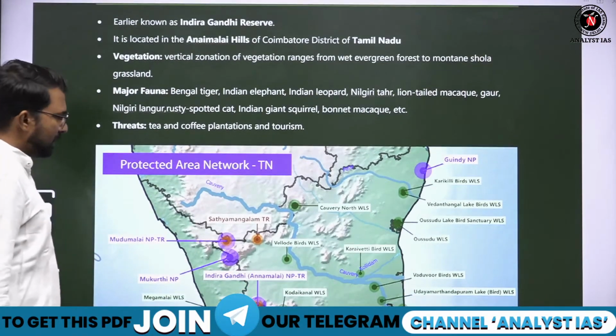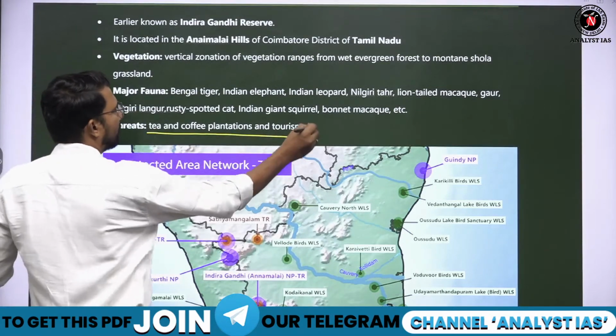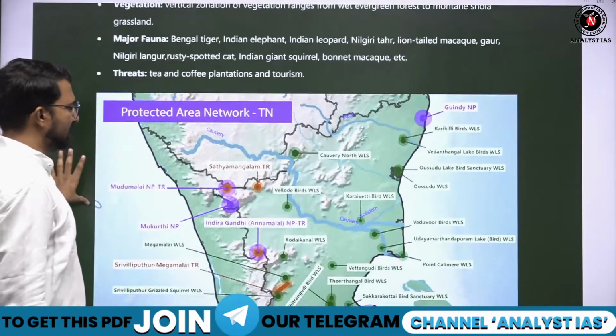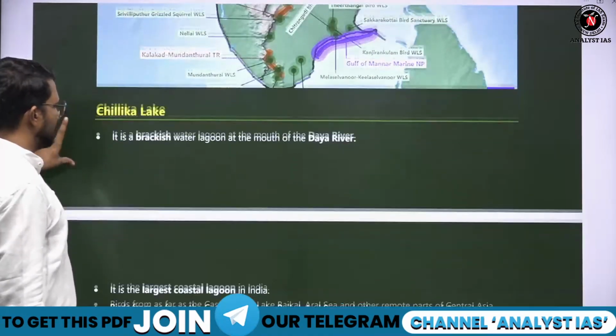And these shola forests are basically being destroyed due to the tea and coffee plantation and tourism. टी कॉफी प्लांटेशन एंड टूरिज्म मेजर इशू है यहां पर. ठीक है, सो रिमेंबर दिस वाज इन न्यूज.